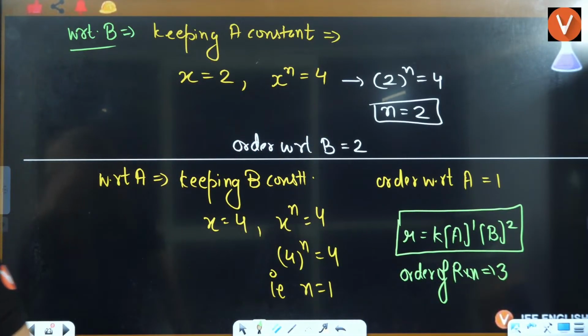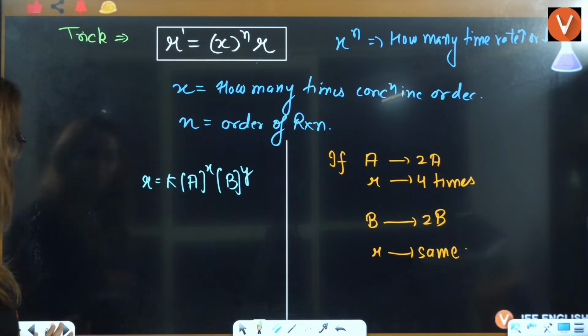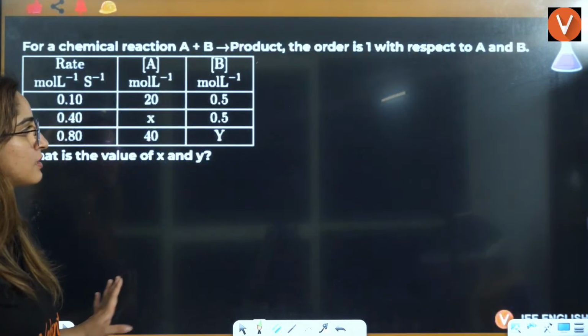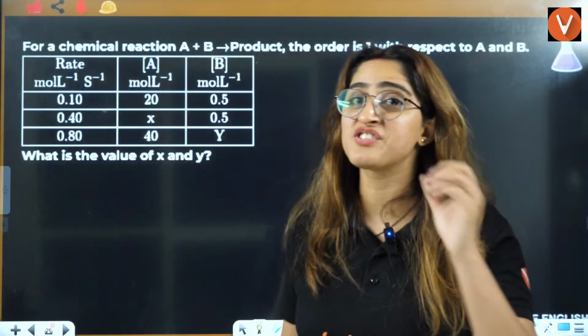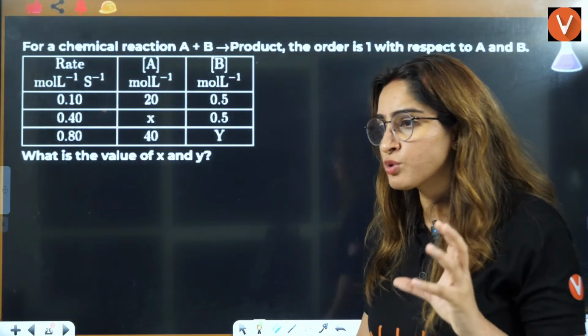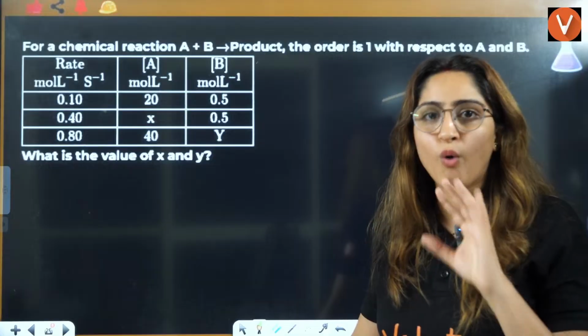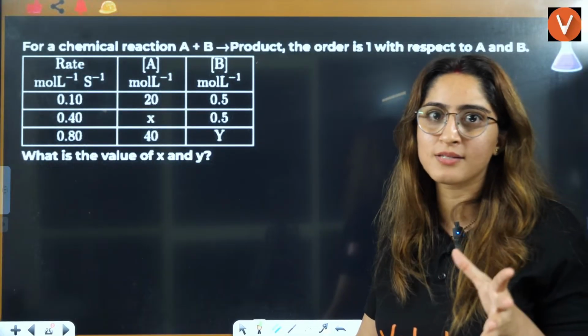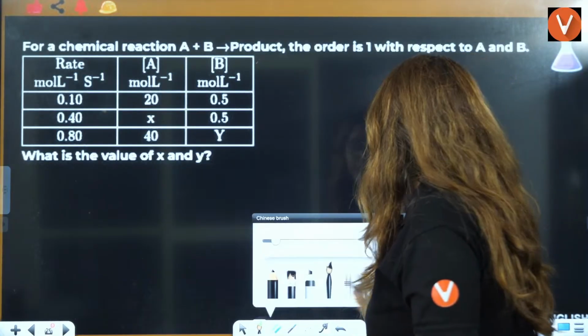Okay? Yes, everybody. How many of you find this easy? How many of you are finding this easy, beta? Let me know. Right? We have one more question related to that. I want you to solve every kind of question possible so that you get full marks here. Because it is actually a very scoring chapter.